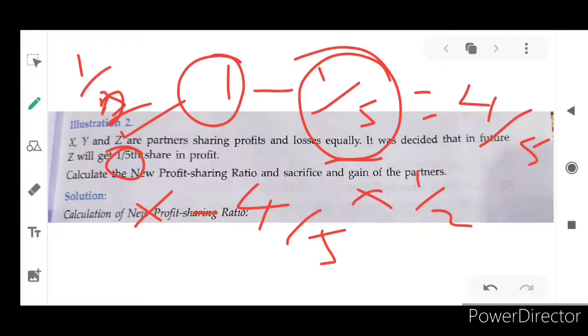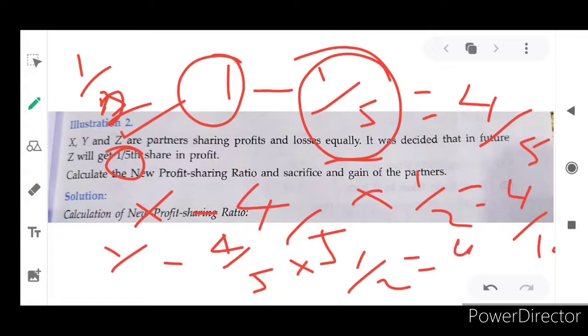So 4/5 into 1/2 results in 4/10, isn't it? And for Y also the same, 4/5 into 1/2, same 4/10 he will get. I hope you understand how this 4/10 came, because here the denominator is 5.